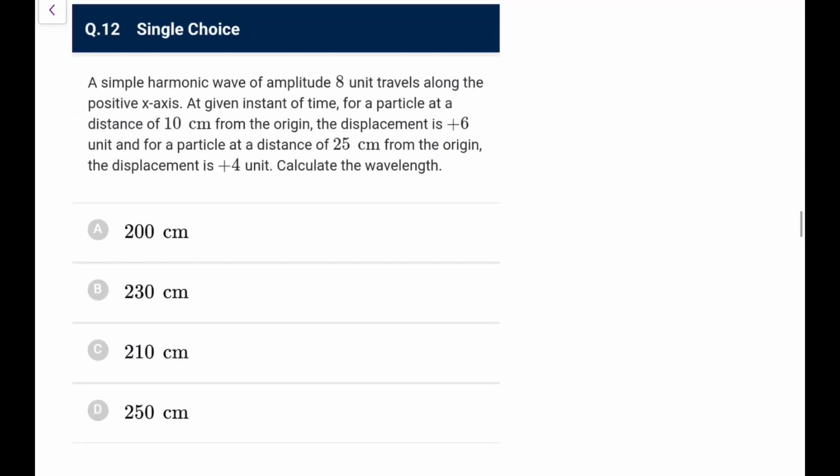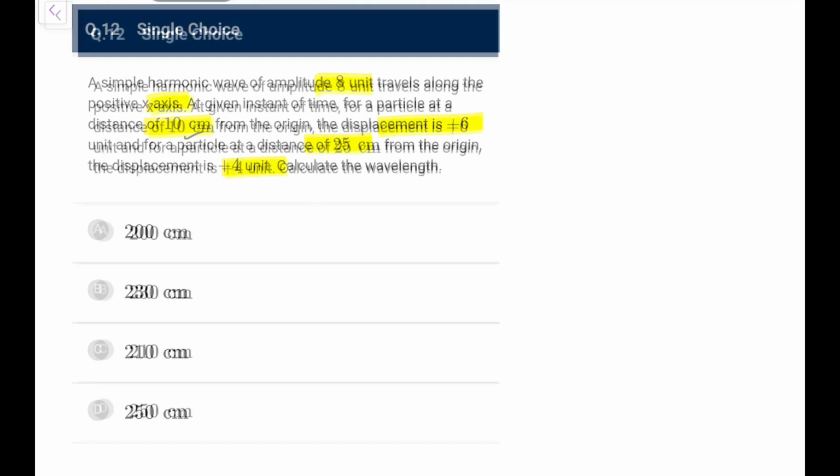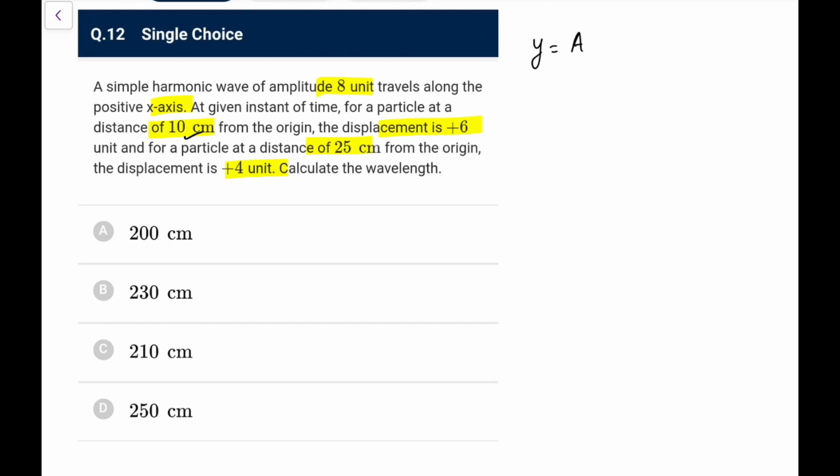Next, simple SHM, amplitude 8, travels along positive x. At a given instant, a particle at a distance 10 from the origin, the displacement is 6 units, and for a particle at a distance 25 from the origin, the displacement is 4 units. Calculate the wavelength. Using the standard expression A sin(omega t minus kx) or plus phi, whatever we can write. So first, at 10 centimeters, y is 6, you can say y by A.